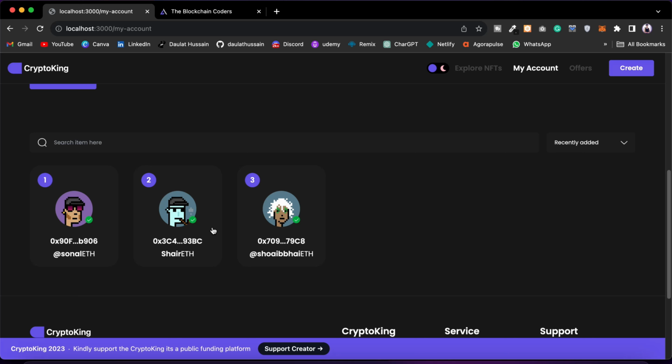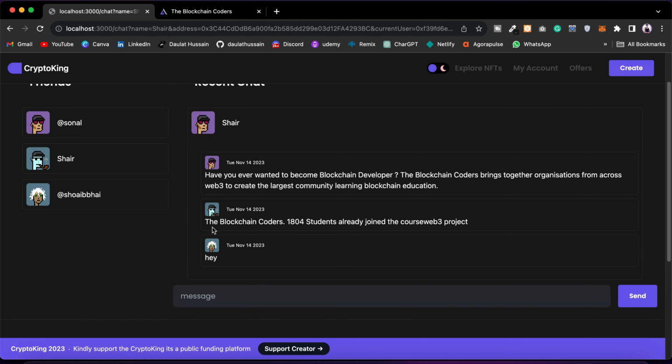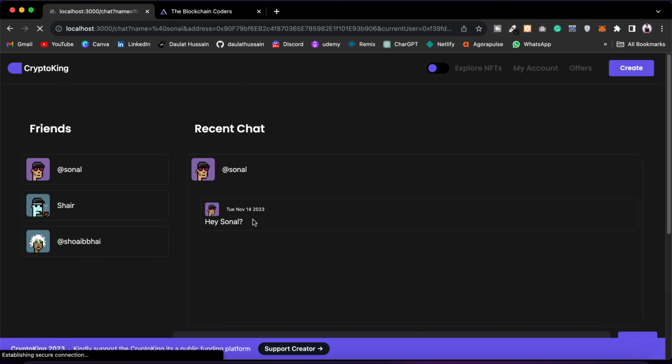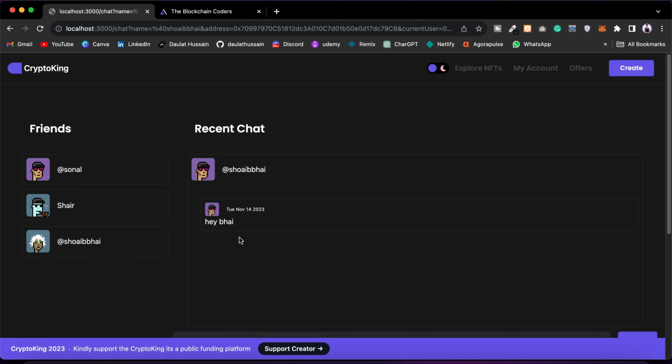So if I click on the Sahir, it's going to open the chat modal, and here I am able to transfer the data, and this data will be transferred in real time. So all we have to do is to put the message and we have to send it. If I click on the Sonal, right now I have not sent any message to Sonal. If I click on the Sahil, I can see all the messages I have sent to Sahil. If I come back to the Shoaib Bhai, I can see the message I have sent to Shoaib Bhai.